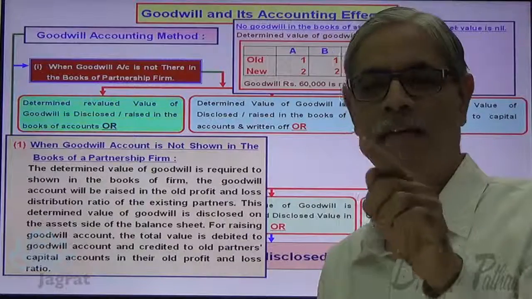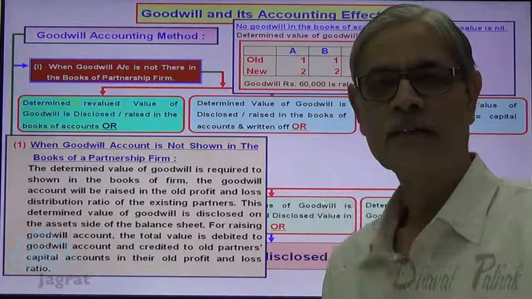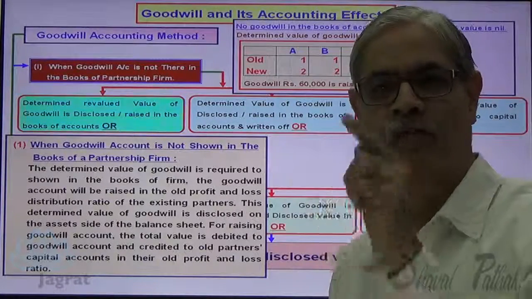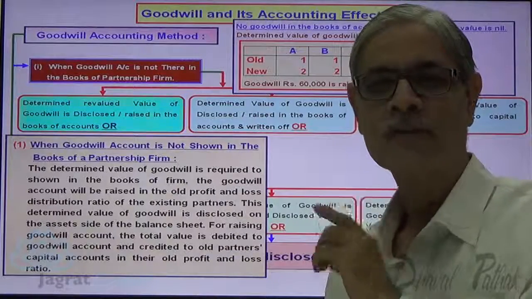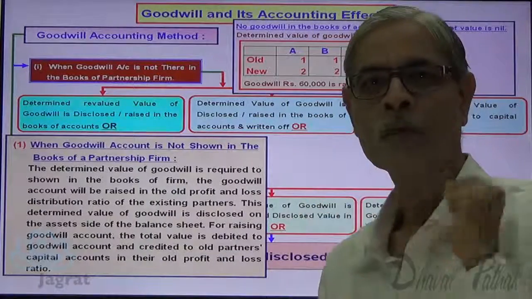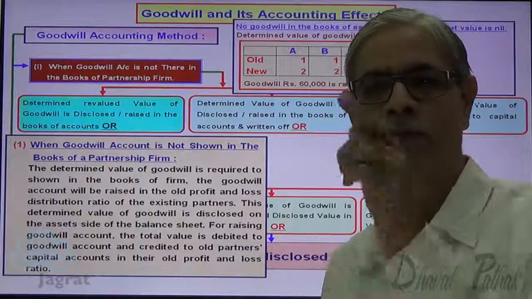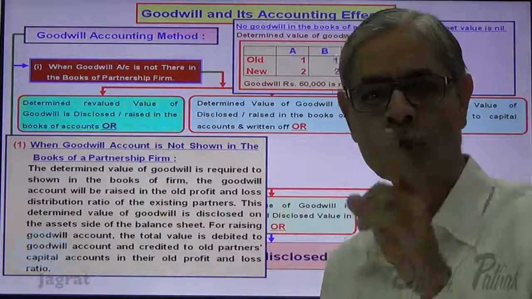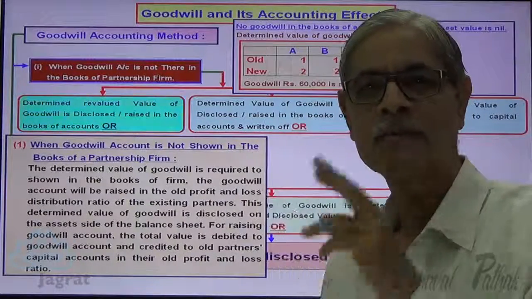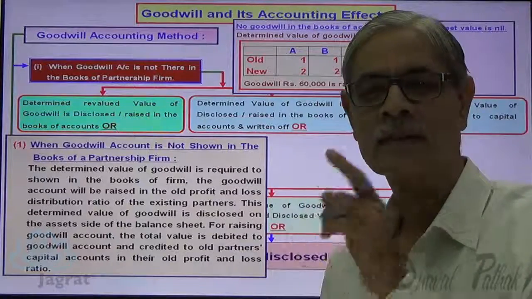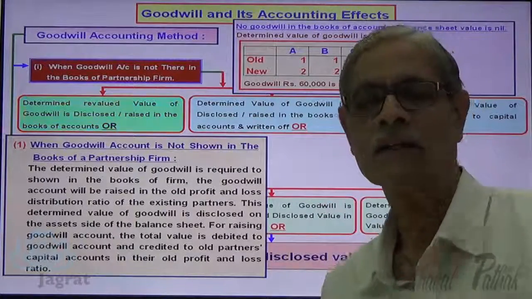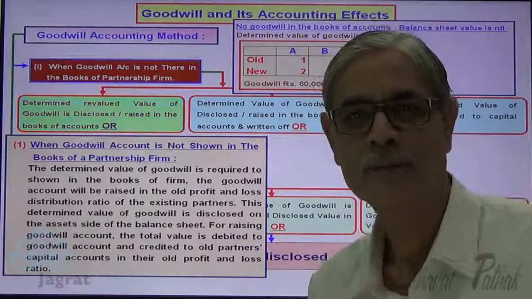1:1:1. So A will get 1/3 of 60,000, that is 20,000. B will get 1/3 of 60,000, that is 20,000. C will also get 20,000. So what is the journal entry for raising goodwill? Goodwill account debit 60,000, to A's capital account credit 20,000, to B's capital account credit 20,000, to C's capital account credit 20,000. This is how goodwill gets raised.